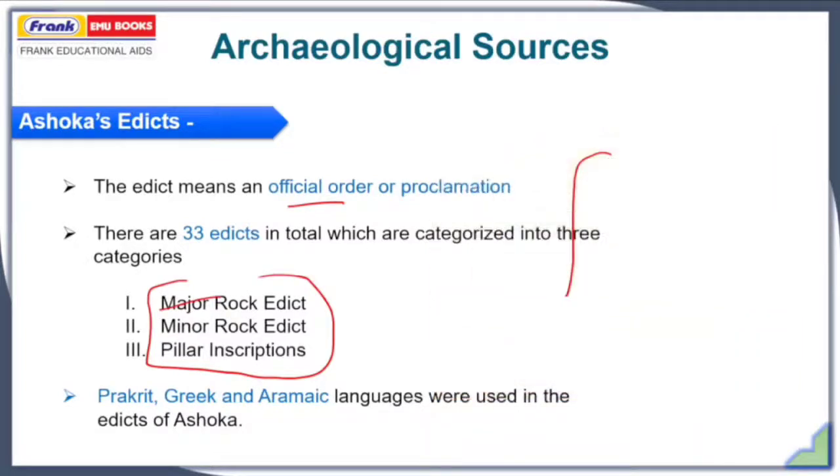Now, which language was used in those edicts? Three languages were used: Prakrit, Greek, and Aramaic. Most of the inscriptions located in the Indian subcontinent have Prakrit used in them, but some, like an inscription located in Afghanistan, have Greek as well as Aramaic, which was popular in that area. So the languages used are Prakrit, Greek and Aramaic.